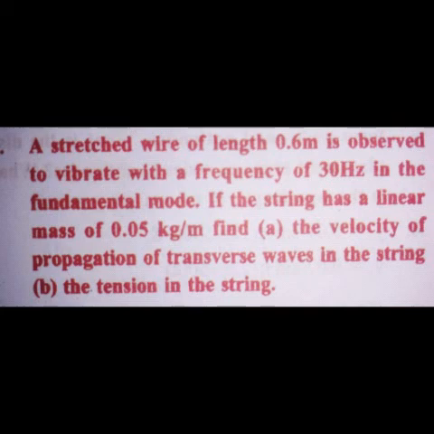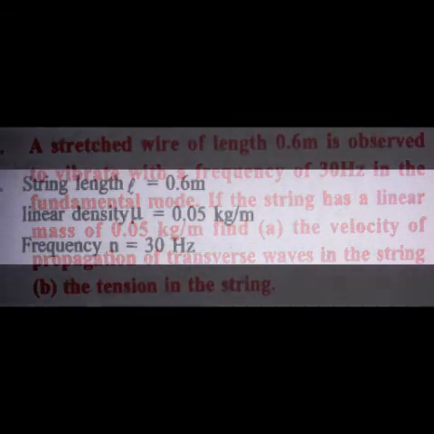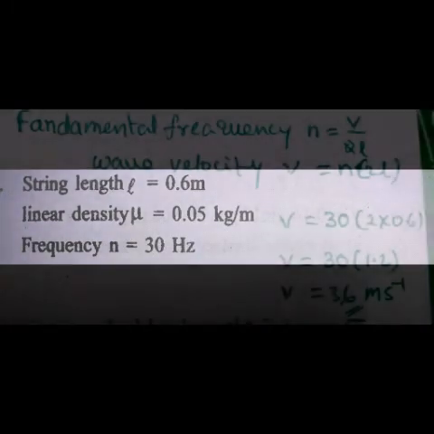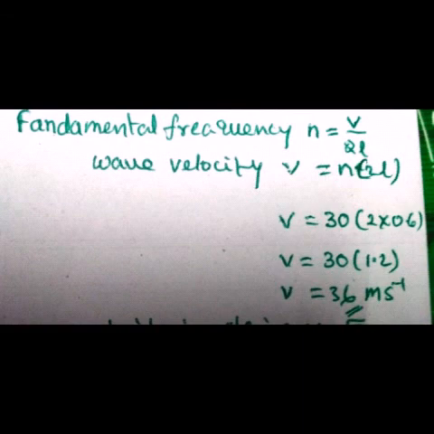First of all, we should know which values are given in the problem. The given values are string length L equal to 0.6 meter, linear density mu equal to 0.05 kilogram per meter, and frequency N equal to 30 Hz. The formula of the fundamental frequency is N equal to V by 2L.